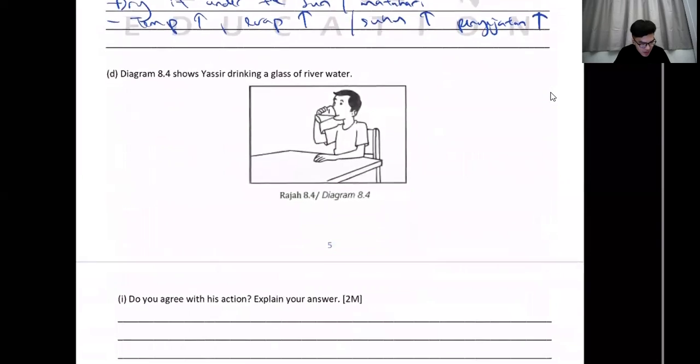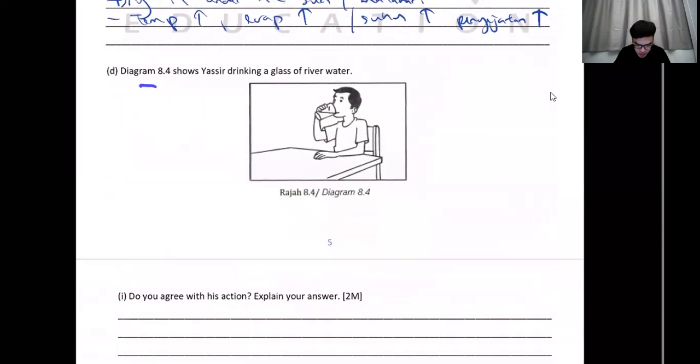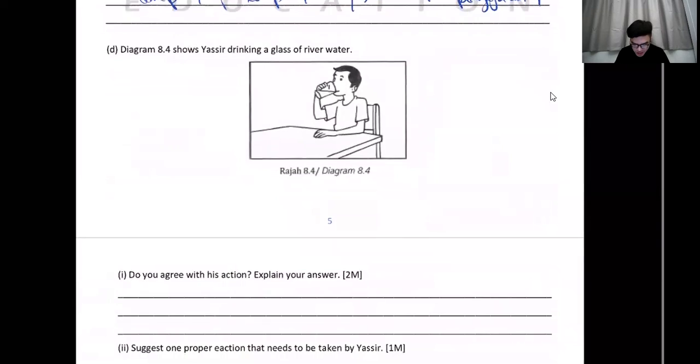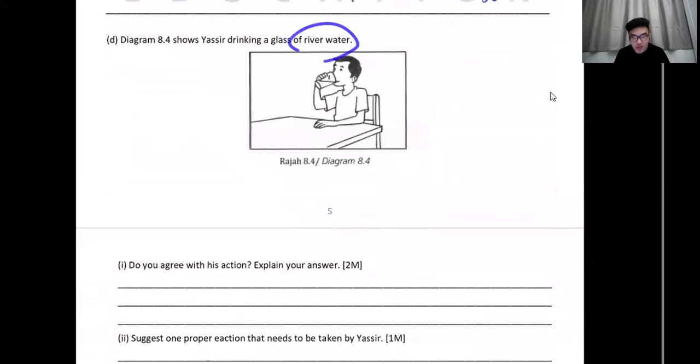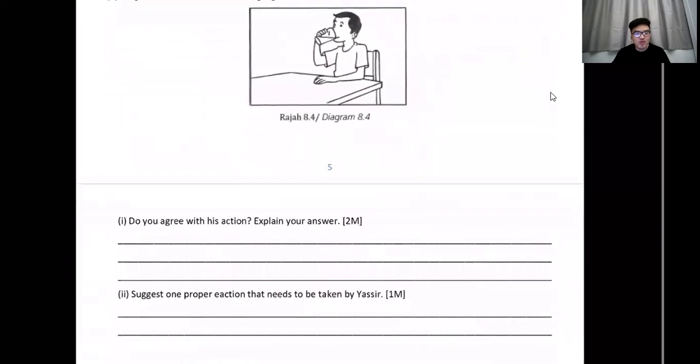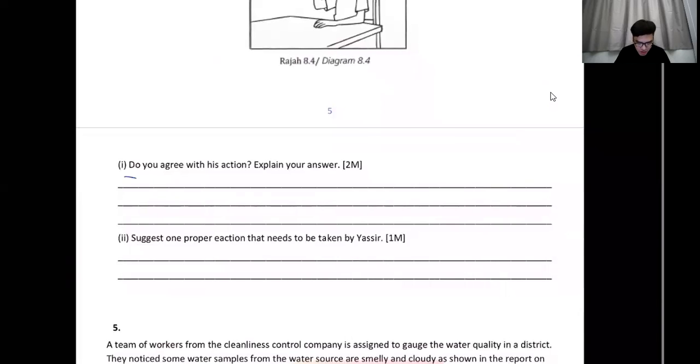All right, so let's finish this. So D shows Yase drinking a... Wait, what? My goodness, Yase, you need to chill. He is drinking river water. Wow, awesome. Do you agree with his action? Well, hell no.